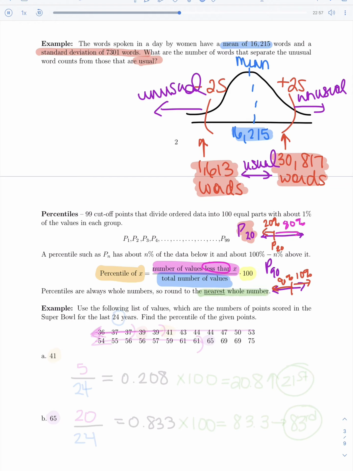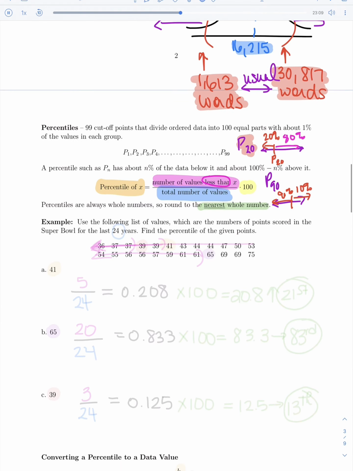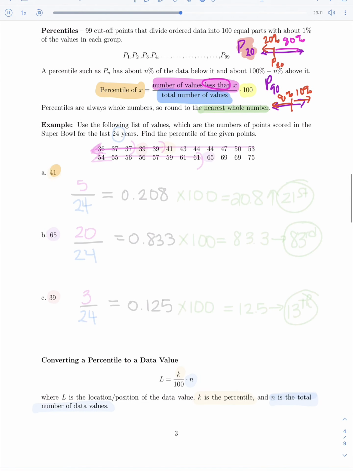So let's take an example. Let's look at this first one and see what's going on. On this first one, we're looking at the data value 41, which is right here in the data set. Notice they've already done us a huge favor by putting this in order, and it needs to be in order. Why?